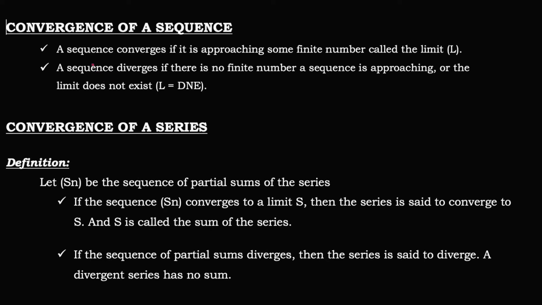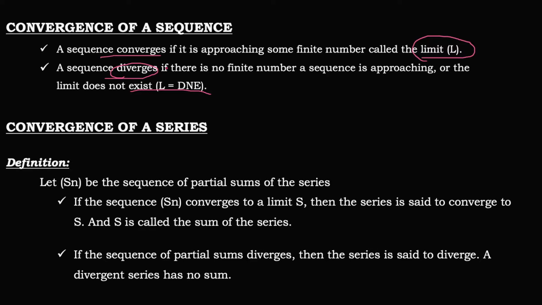I have here two important points for the convergence of a sequence. It says a sequence converges if it is approaching some finite number called the limit. In other words, if there exists a limit in a given sequence, then we can say that the sequence is convergent, or the sequence converges to that limit L. But if a sequence does not approach any number, or the limit does not exist, then the sequence is a divergent one.